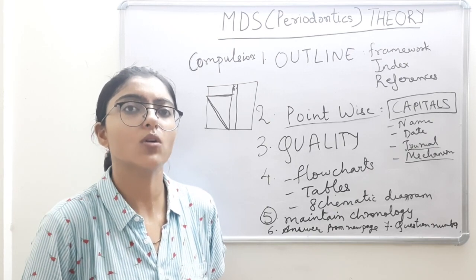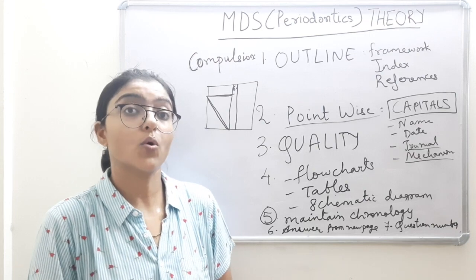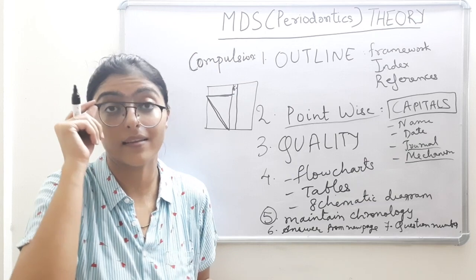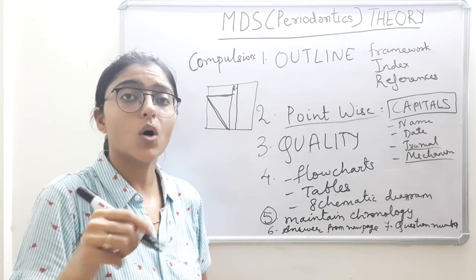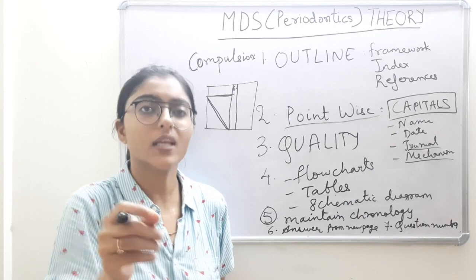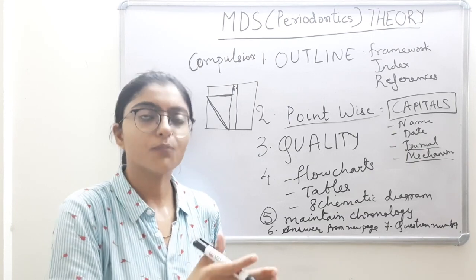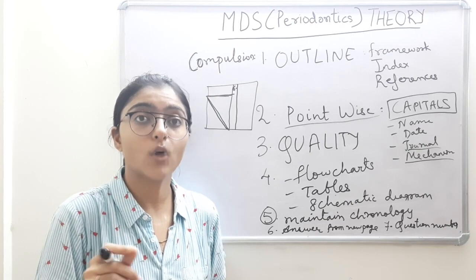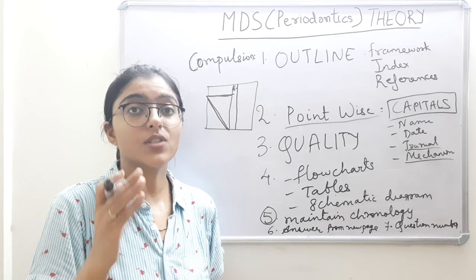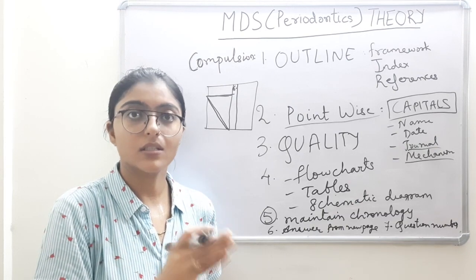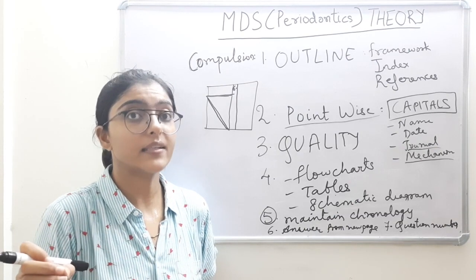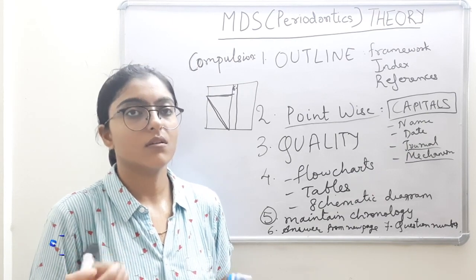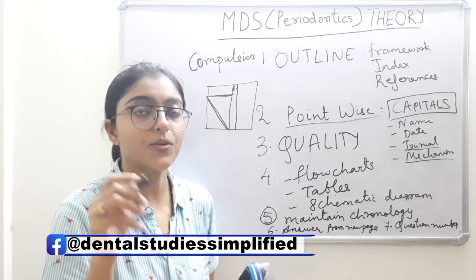This is one very wrong notion amongst the students: quoting foreign authors fetches you more marks. Nothing like that. Quoting the author doesn't make a difference. Quoting is what they want. So be it foreign author, be it Indian author, you will get marks. The marks is for the type of journal that is taken from: PubMed journal, specialty journal, our society journal. So be it foreign author or Indian author, you quote all the authors that you have within your references.